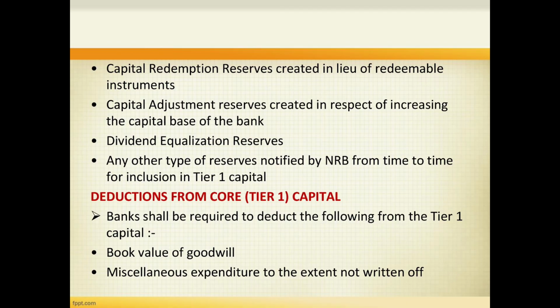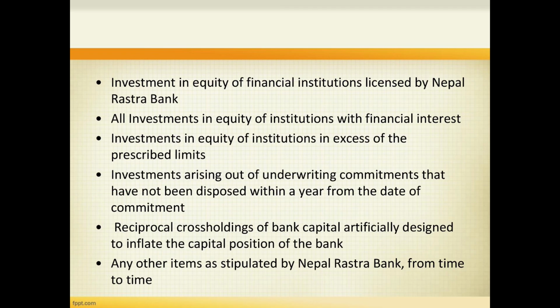There are also deductions from the core tier 1 capital, and such deductions are book value of goodwill, miscellaneous expenditures to the extent not written off. Similarly, investment in equity of finance institutions which is licensed by Nepal Rastra Bank. All investment in equity of institutions with financial interest.